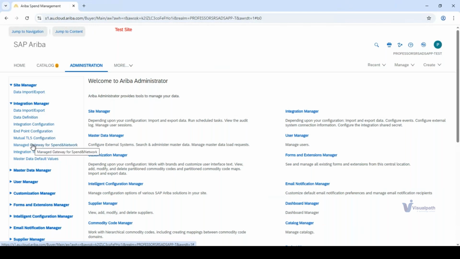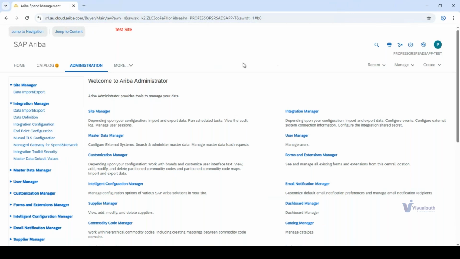Now in the notepad, please note down CIG is a middleware. CIG stands for Cloud Integration Gateway. CIG is a middleware which interacts with the existing ERP, which is SAP MM, and SAP Ariba for the transfer of data.